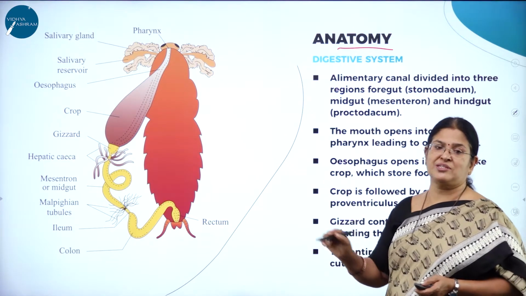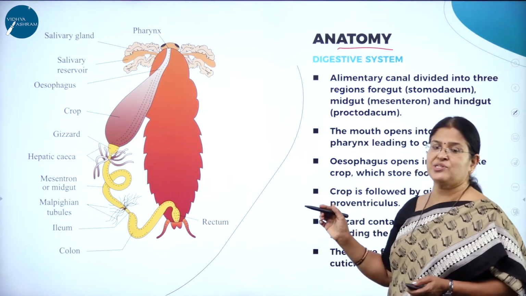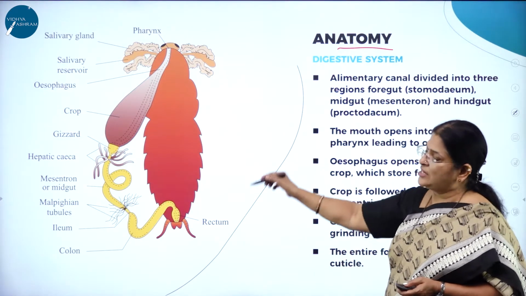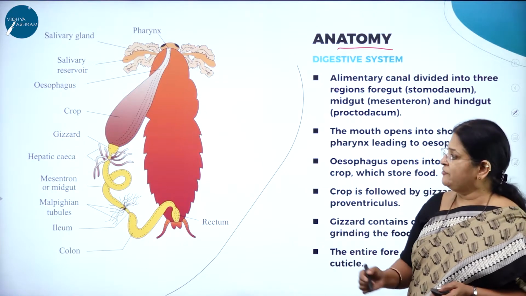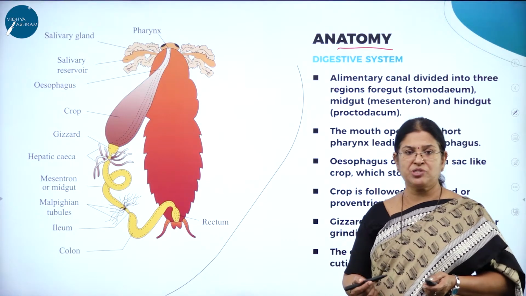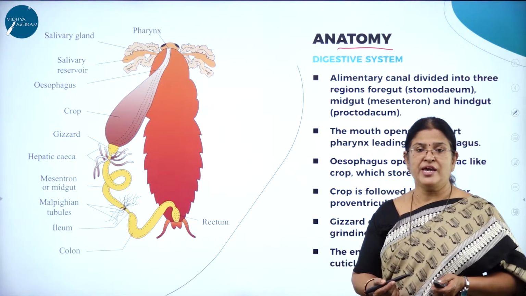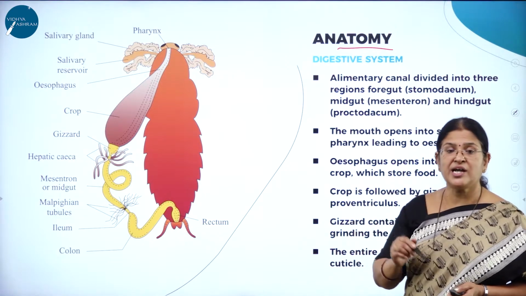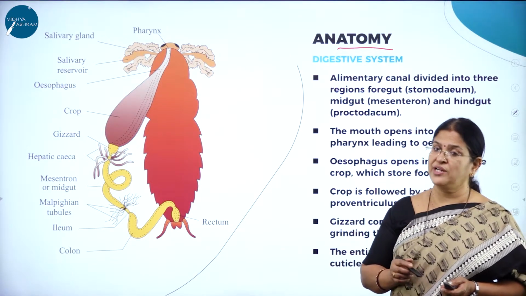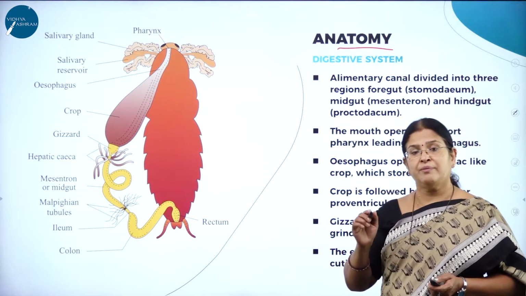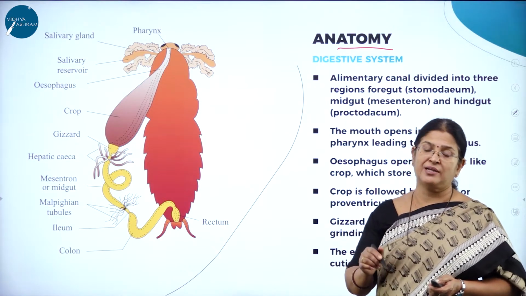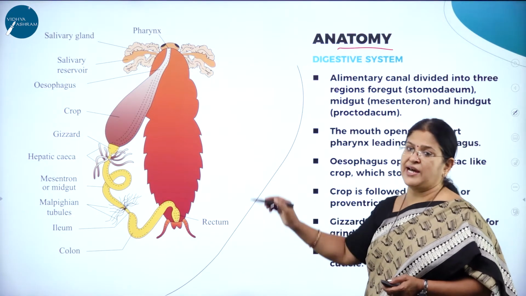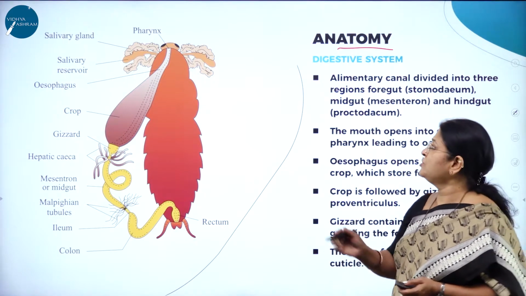Definitely in examination, this is like a guarantee question. They will ask you to describe the digestive system of cockroach with a neat labelled diagram. So this is the diagram that you are supposed to draw. You can refer to your NCERT textbook, where beautiful diagrams have been given. As I said, you are supposed to draw the diagram given in the NCERT book only, not any other reference book, because marks will be awarded for the diagrams drawn from the NCERT textbook, like the diagram you are seeing on the slide.